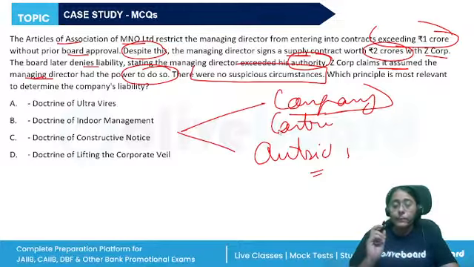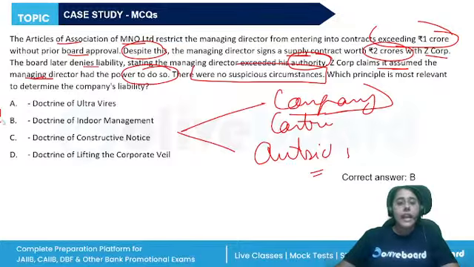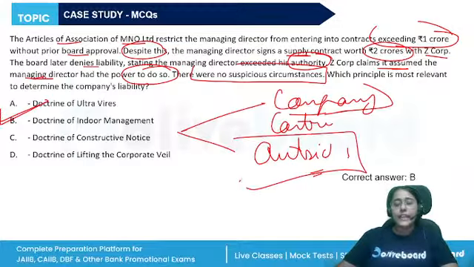All right. So the principle most relevant here is the doctrine of indoor management, which protects the outsiders from the internal mismanagement. I entered into a contract with the managing director, having read the AOA, so I will obviously assume that they have taken the board approval. If they do not, and later on the company claims that no such thing was there, it is their problem, not the third person's issue.